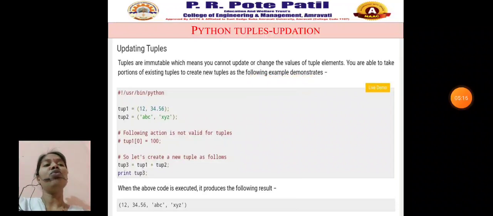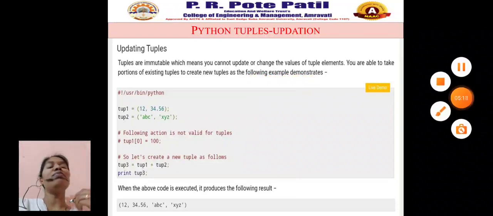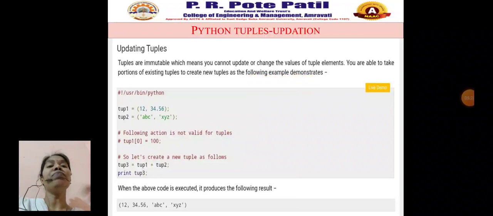See, there is no change, means कोई भी elements आप उसमें add या delete नहीं कर पा सकते हो, means updation is not possible in case of the tuple. But अगर आपको किसी tuple का कुछ पार्ट access करना है, that will be assigned to the new tuple also. So tuple 1 is 12 34 56, then tuple 2 is ABC XYZ. First consists total integer variables, second will consist only strings.